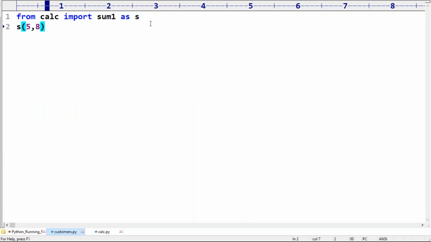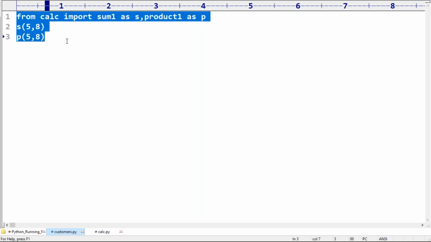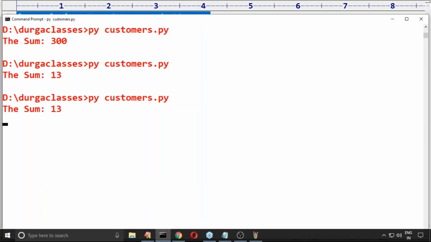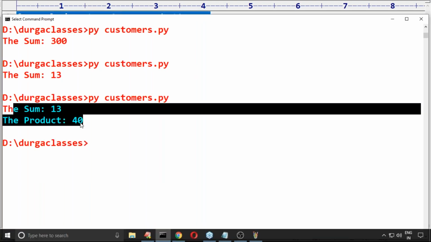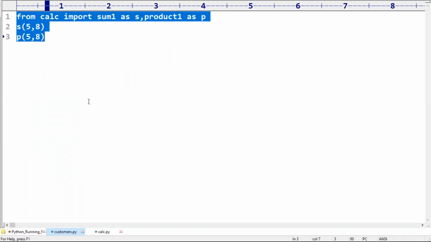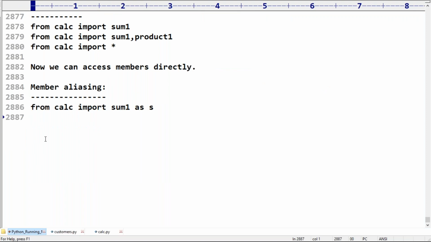Suppose I want to call product also, comma product as p. Let me call p of 5 comma 8. Wonderful. Have you observed what is this s and what is this p? Observe the sum 13, the product 40. Perfectly it is going to work out.